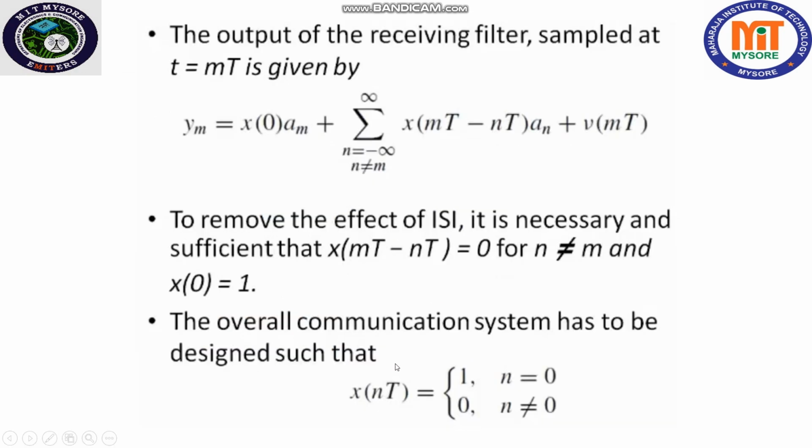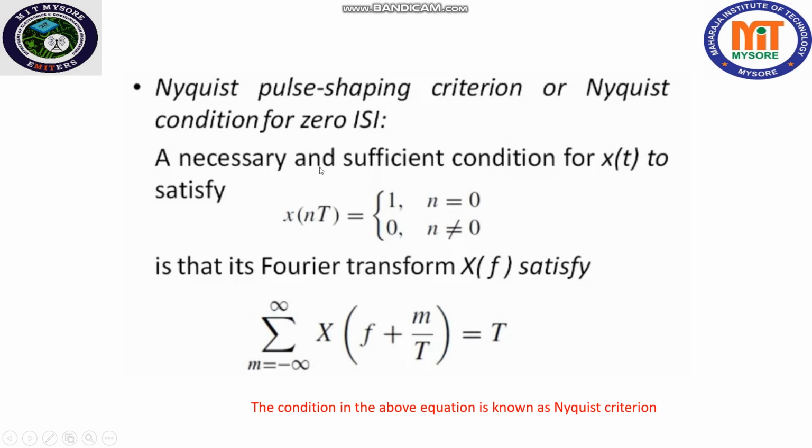Now, so as to have this condition for any communication system, the necessary and sufficient condition for x of t to satisfy x of nT is equal to 1 for n is equal to 0 and 0 for n not equal to 0, we must have the Fourier transform of x of t, X of f, given by this equation, that is summation of m from minus infinity to plus infinity X of f plus m by T must be equal to T. If this condition is satisfied, then only we can have x of nT, and this condition is known as Nyquist pulse shaping criteria or Nyquist condition for zero ISI.